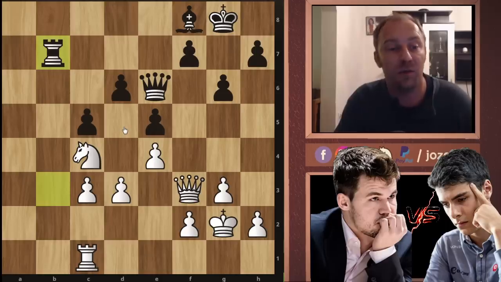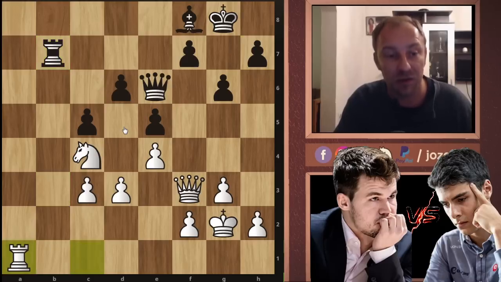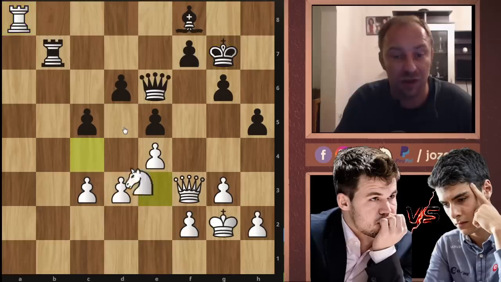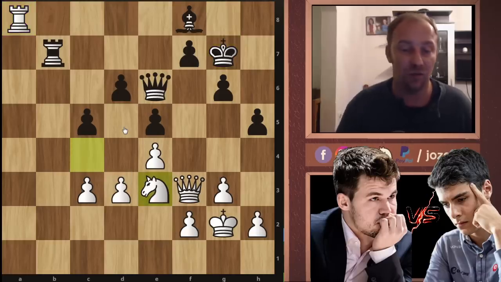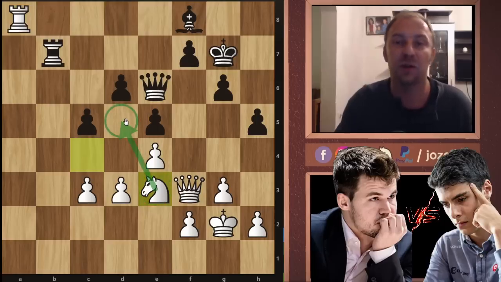and now you see, even if black manages to simplify the position further and further, it still doesn't help him out, because still we have now this other rook into the game. h5 was played, and now rook to a8, king to g7, and now finally knight to e3, with preparations of course to play the move knight to d5.